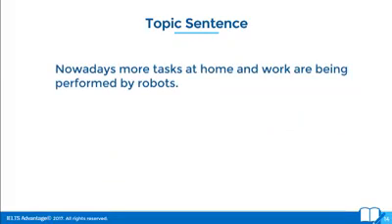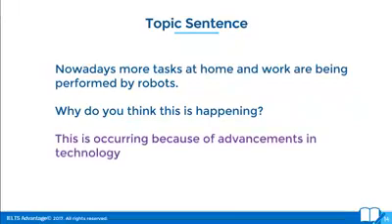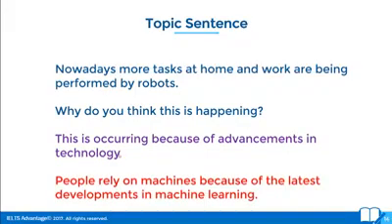So, topic sentence. Let's look at my topic sentence. This in purple, this is the question in blue. In purple, this is what I wrote in my introduction. So all I do is just take this and then paraphrase it, say it in different words, so that it means the same thing, and this is going to become my topic sentence. So this is my topic sentence in red. People rely on machines because of the latest developments in machine learning. Okay, so what I've done is I've just taken this and I put it into my own words.